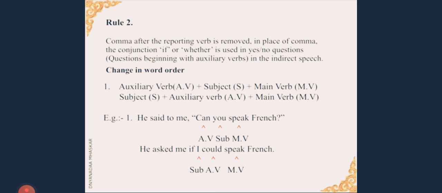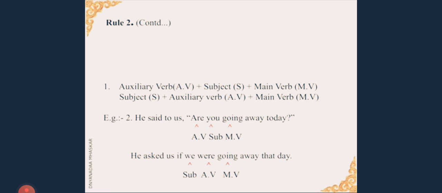Now see the change. He asked me if I could speak French. So what has come first? Subject has come first, followed by the auxiliary verb and then the main verb. What else did we observe in this? The interrogative sentence changes into a statement as we are reporting a direct speech into indirect speech. Let us see another example. This example also is based on an auxiliary verb.